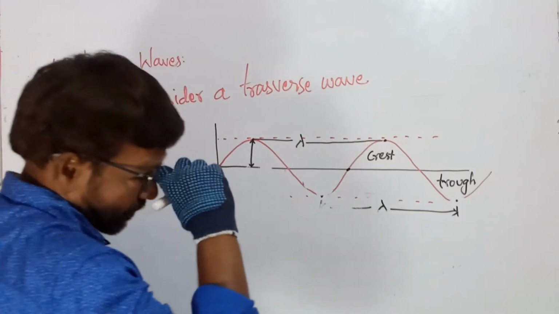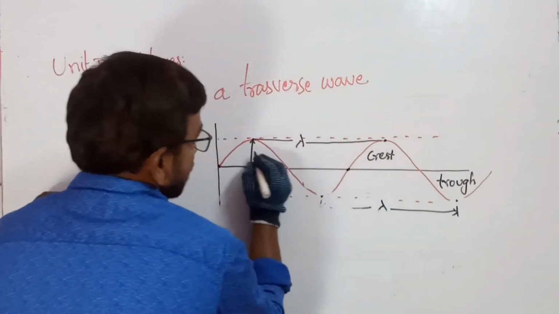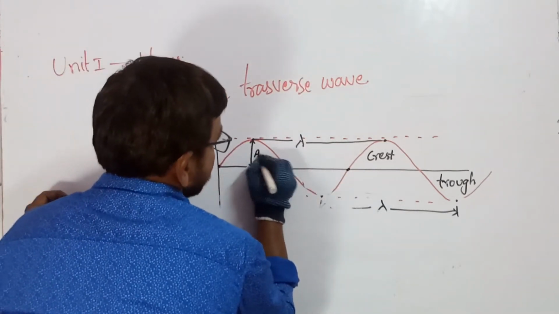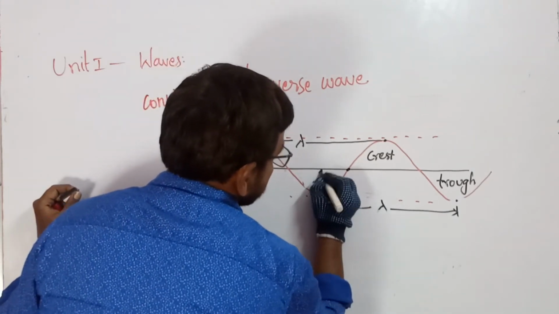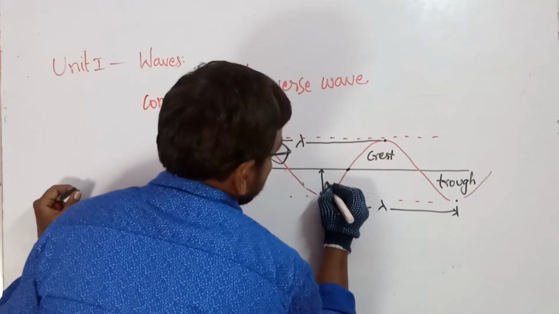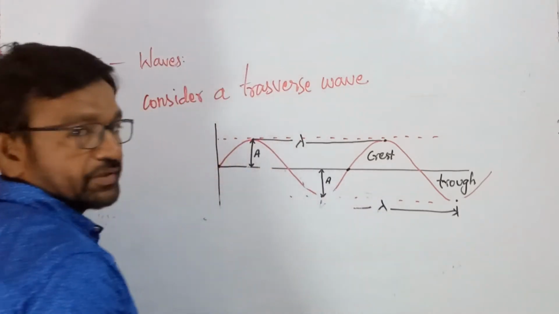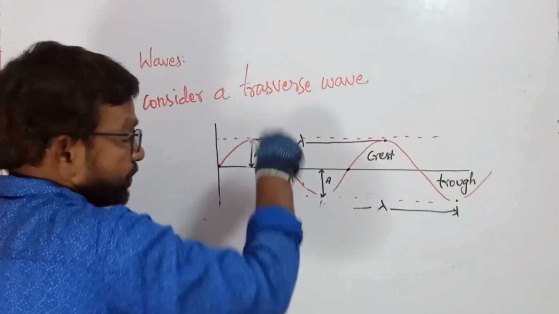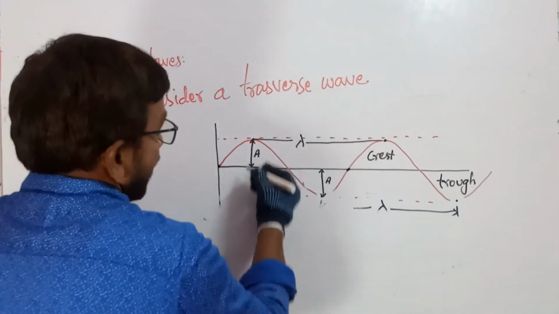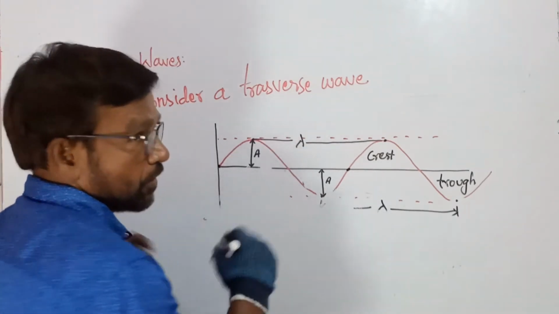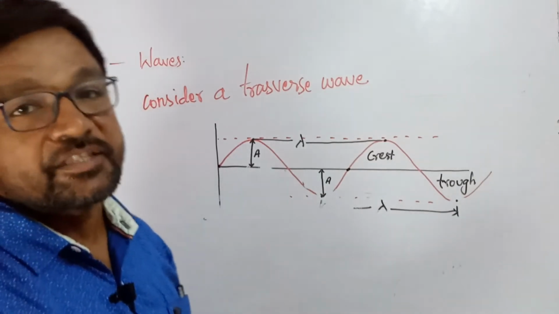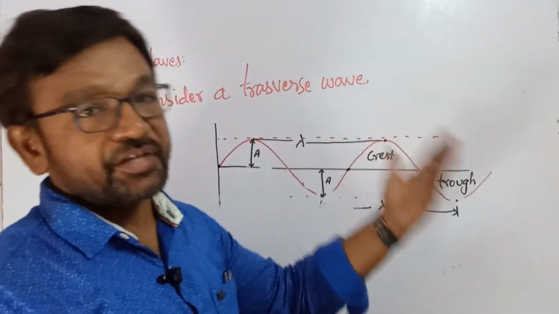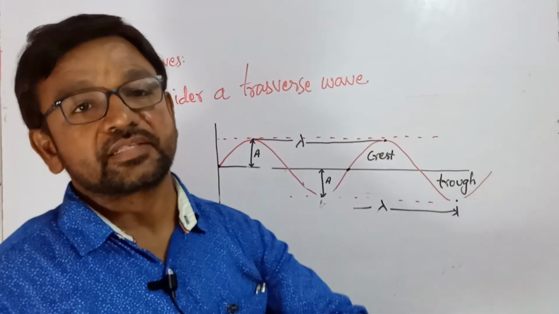The height of the oscillation is known as amplitude. The maximum height of the oscillation, or the maximum height of crest or trough, is known as amplitude.